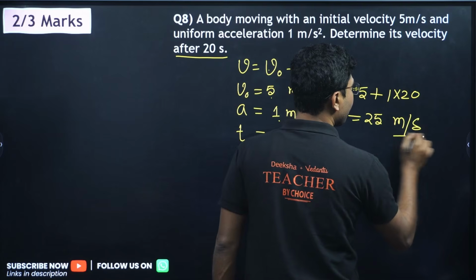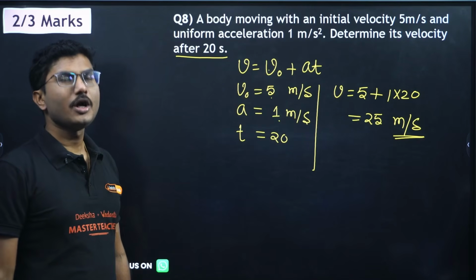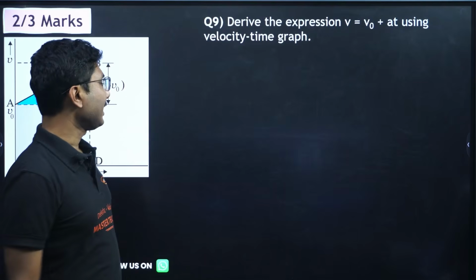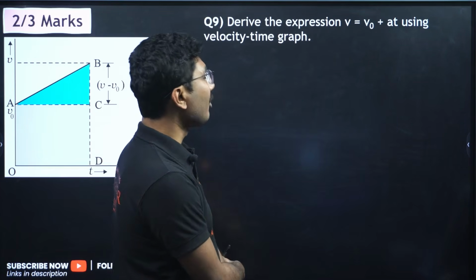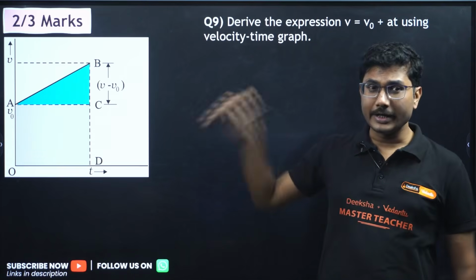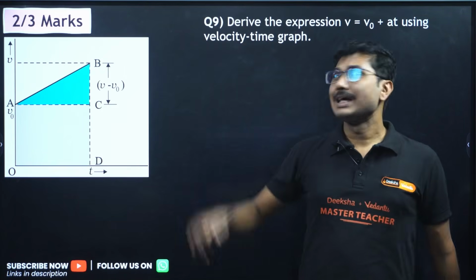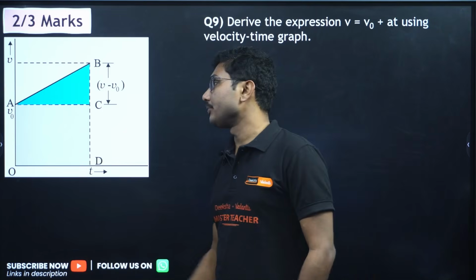The only thing you have to be careful about is the unit. So when you are solving a numerical question, make sure you are using the unit. Now next, derive the expression v equals v naught plus at using velocity time graph. This is not the long derivation that you may have practiced. This is the short derivation. Only a 2 marker, maybe 3 marker question will come.